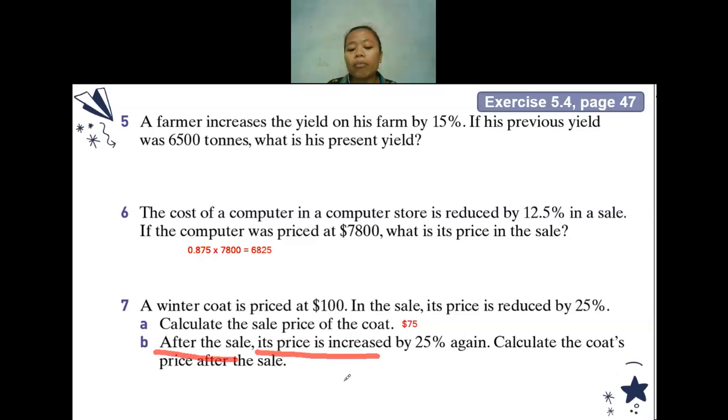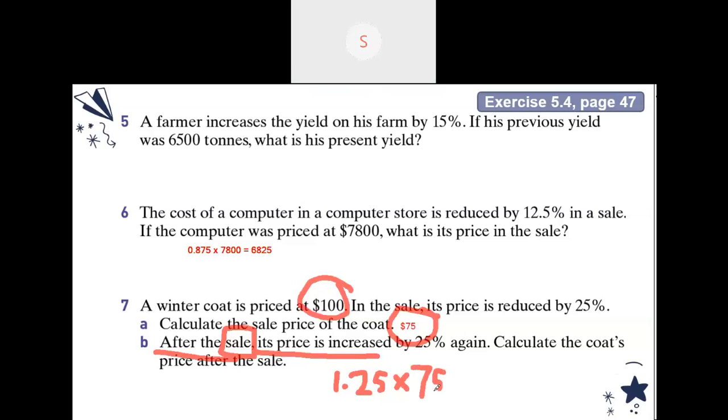If I use the multiplier method, I will use 1.25. We multiply 1.25 by the price after the sale. So do we take the 100 or the 75? 75, yes, because it's after the sale. So it will be 93.75.